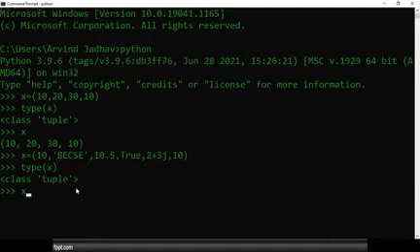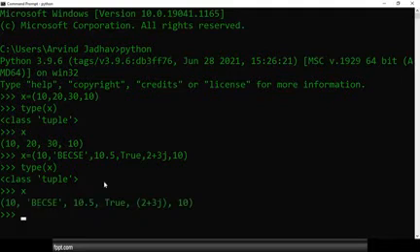Okay, so if insertion order is preserved, then it should appear as it is, the way it was written. See, we get all the information in round brackets. 10 is there, BCS is there, 10.5, true, 2 plus 3j, and 10 is there. That means insertion order is preserved, as well as heterogeneous data types are allowed.